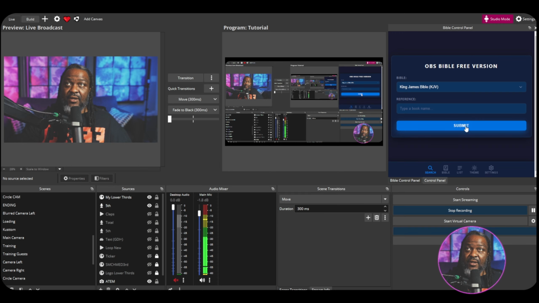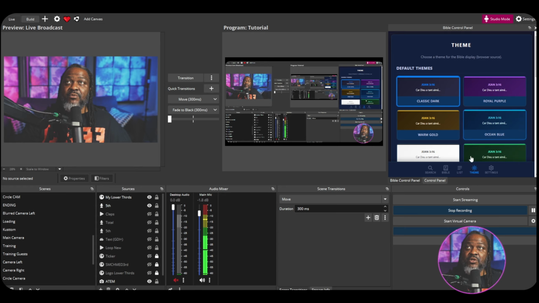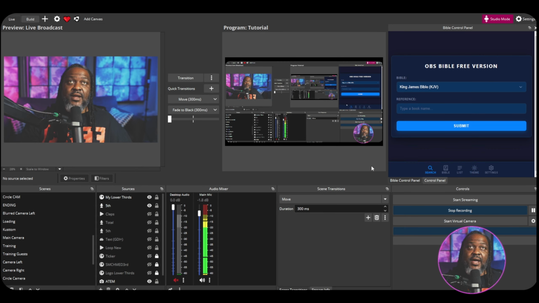Let's go to search. Good. Submit. That's beautiful. Bible list. You can do list themes. You can change the themes. I like it so far. Now I need to display the scripture. I don't know how it displays.